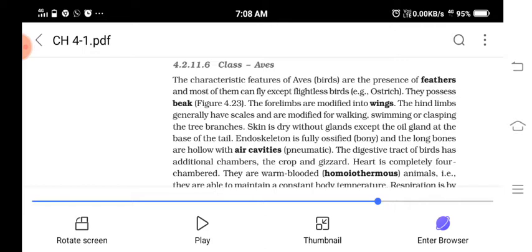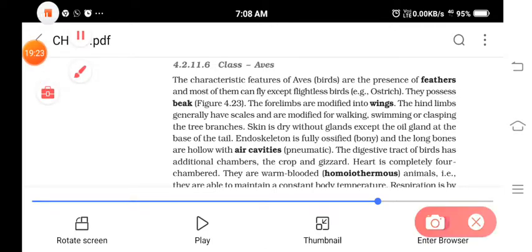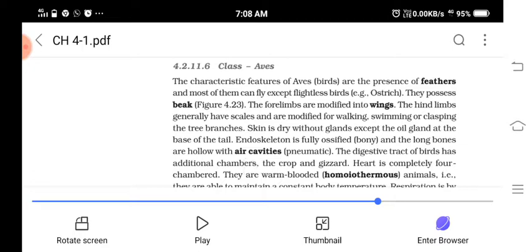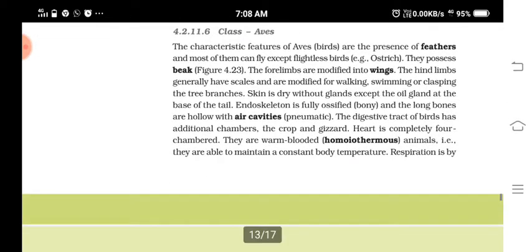Then the endoskeleton is bony. Ossified means bony. And long bones have air cavities. That kind of bones are known as pneumatic bones. Pneumatic, P is silent. So pneumatic bones are there. And the digestive tract has additional chambers, crop and gizzard.